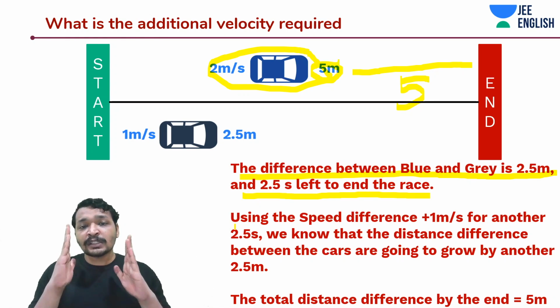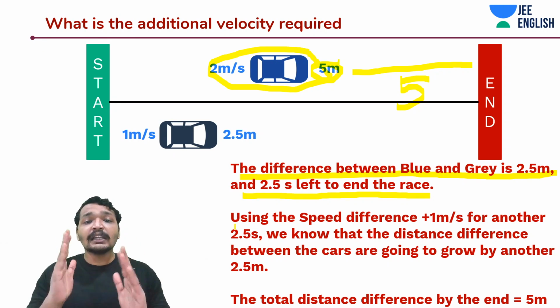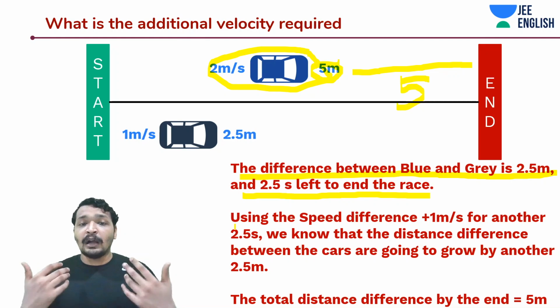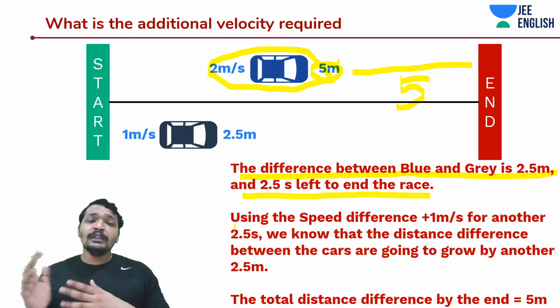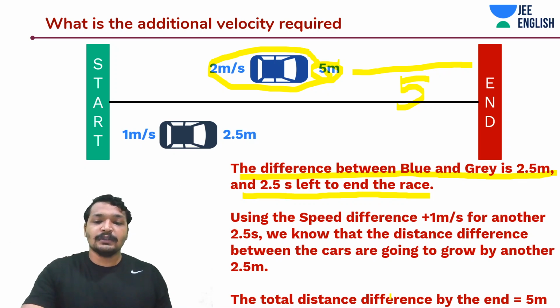And the distance difference was 2.5 meters. I divided it by the time left to complete the race, that was 2.5 seconds. So it was an additional 1 meter per second, above the 2 meters per second. So that's going to be more than 3 meters per second to win the race.